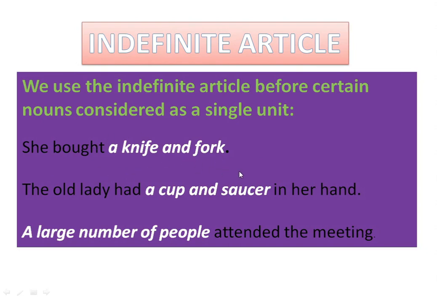Here, knife and fork indicates that this is a single unit. We cannot separate knife and fork here. Therefore, we use the indefinite article a because it begins with a consonant sound.